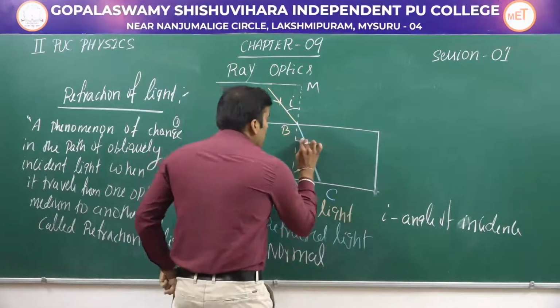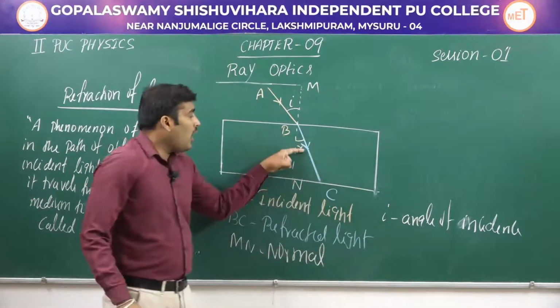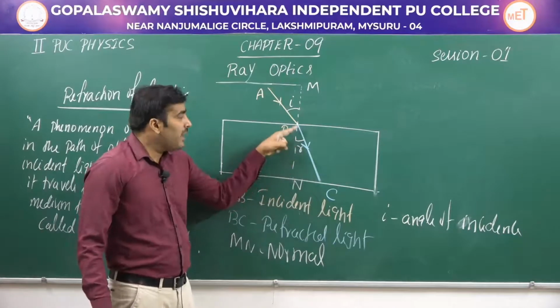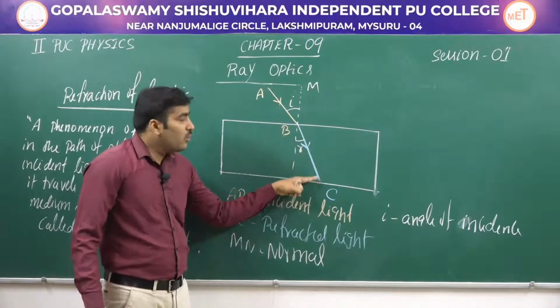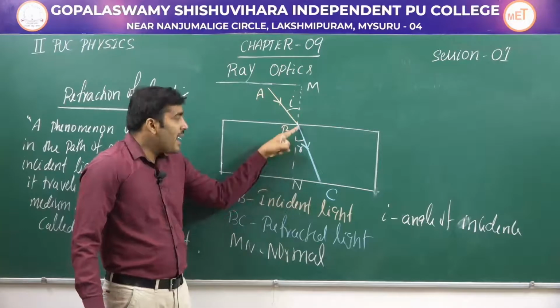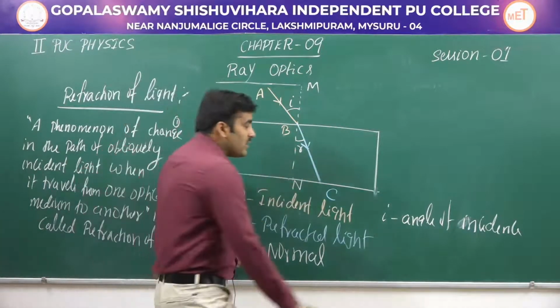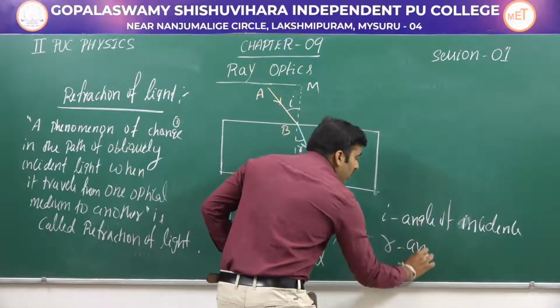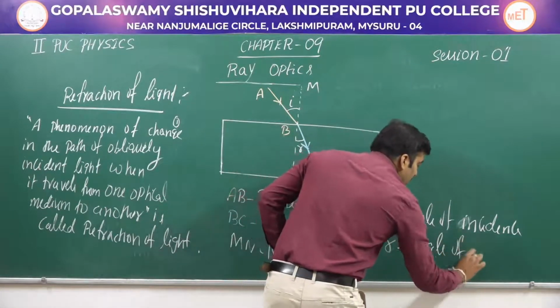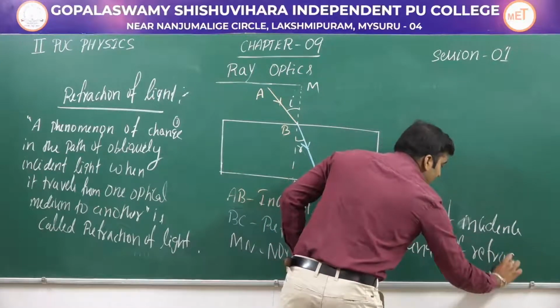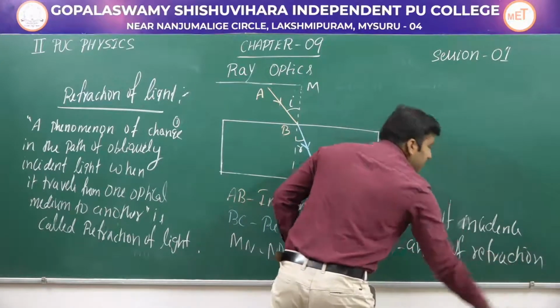Then we have R here. R is the angle made by the refracted light with the normal. Okay, the angle made by the refracted light with the normal, and this is called angle of refraction. This is angle of refraction.